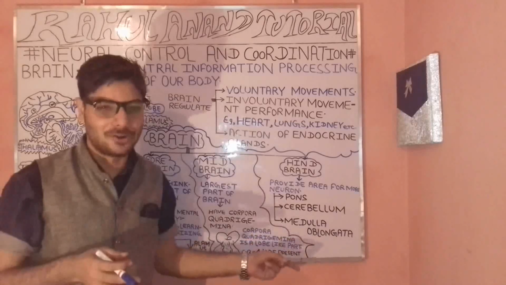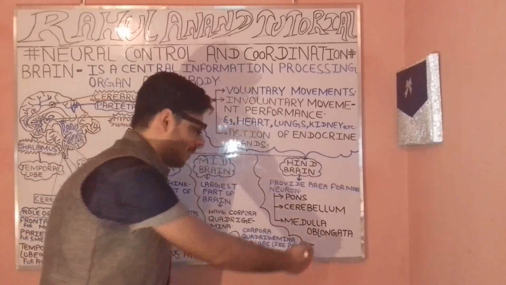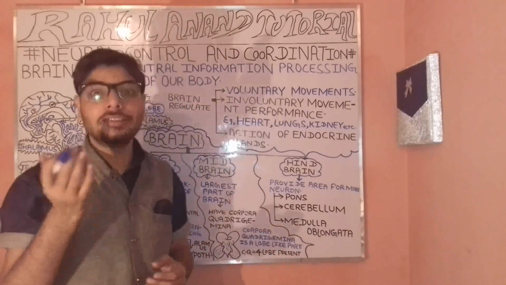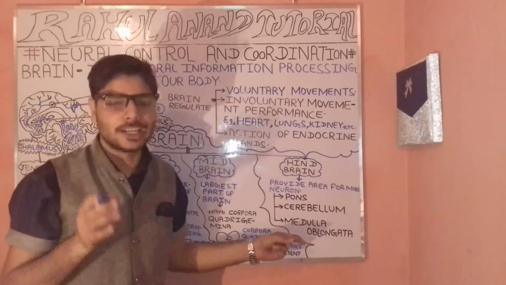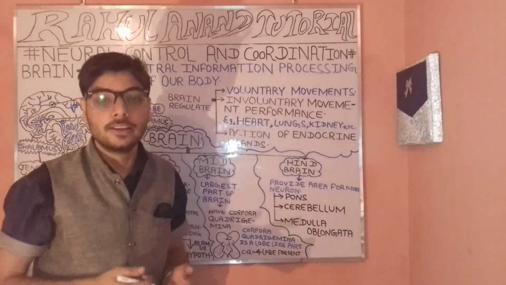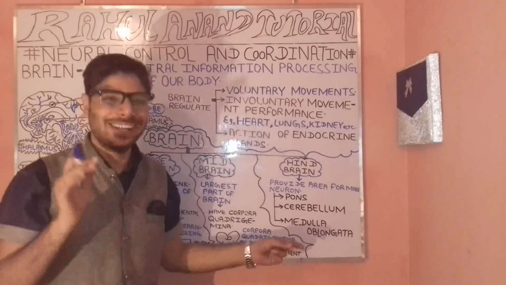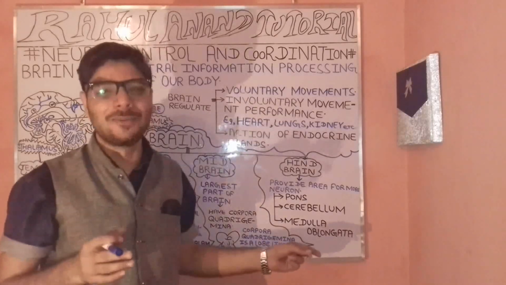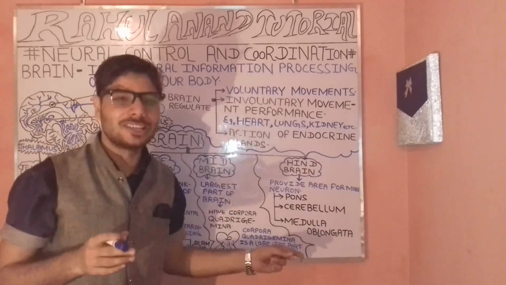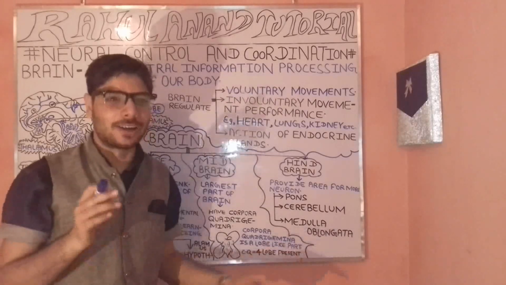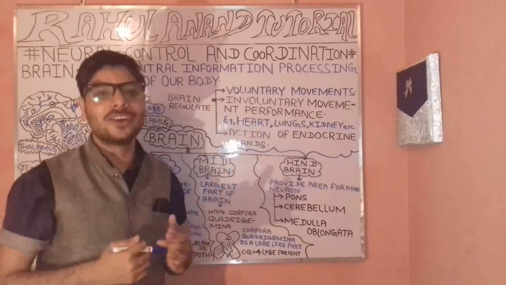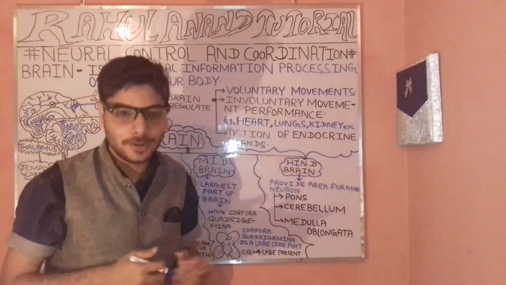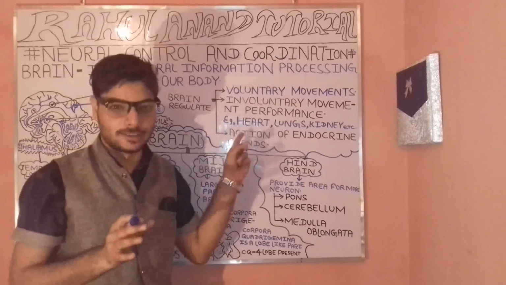After that, you have the medulla oblongata here. What will be its role? It is particularly the smallest part of your brain. So you know about the brain. These are the medulla oblongata, the smallest part of your brain. So this is somewhat the condition with reference to your brain. These belong to which chapter of your book? The neural control and coordination.